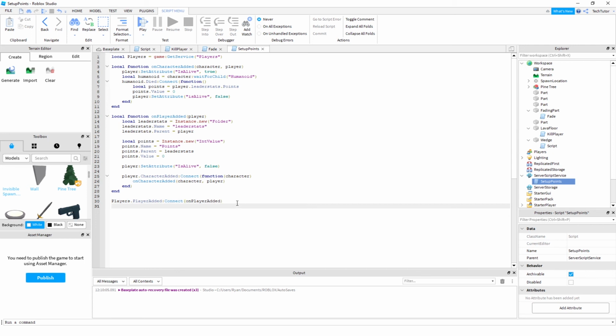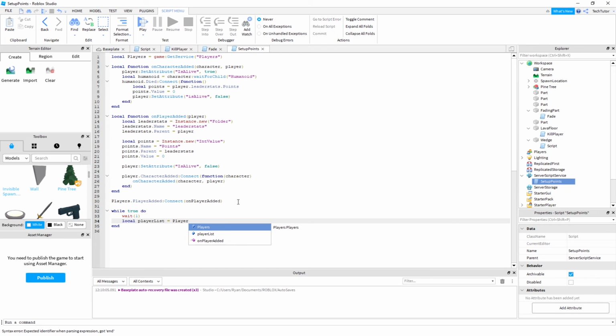And the last thing we want to do is, while the game is running, loop through the list of players and start incrementing their points. In order to do that, we'll go ahead and create a while loop, and we'll wait for 1 second. Now we're going to create another value, the player list, and the Players service can give us all the players in the game with GetPlayers.